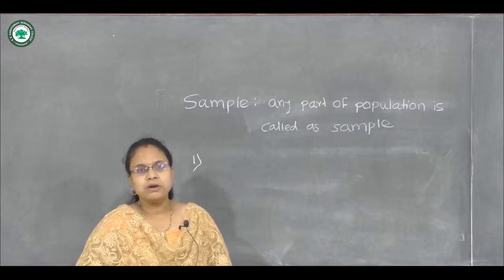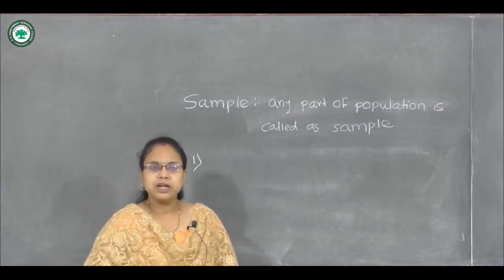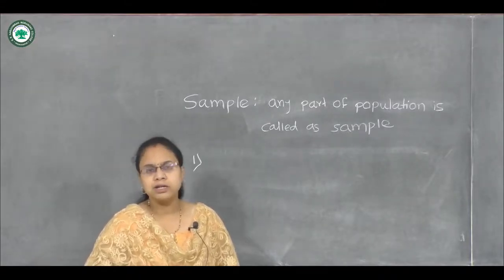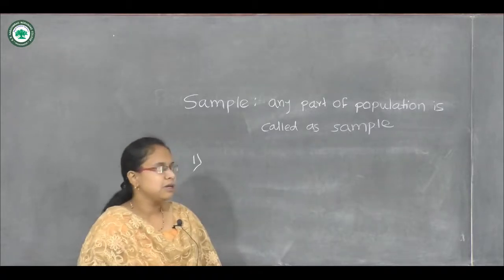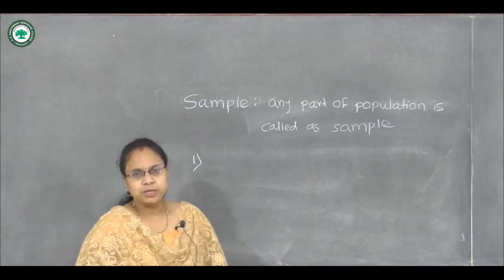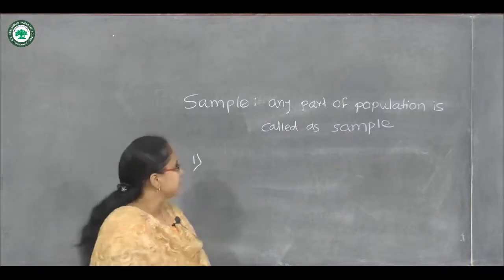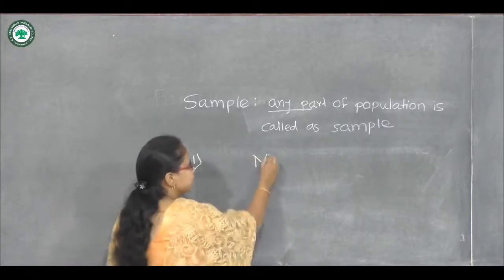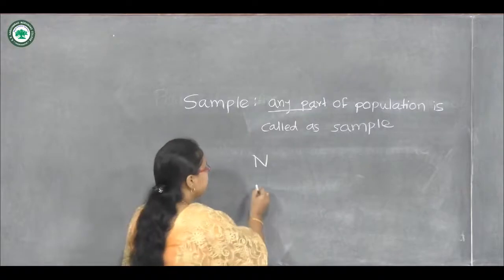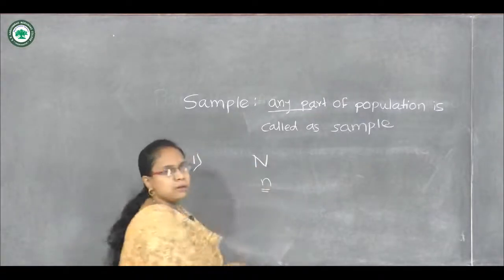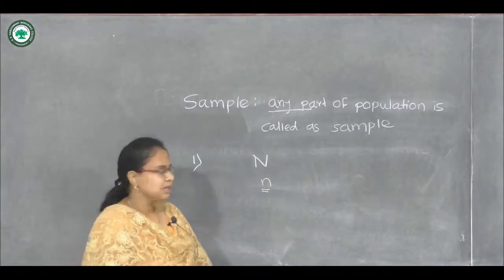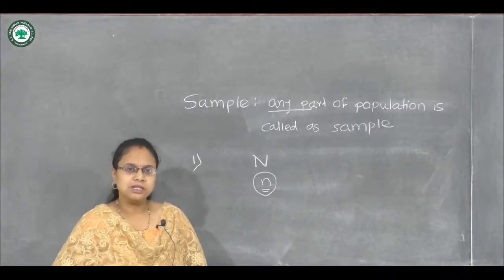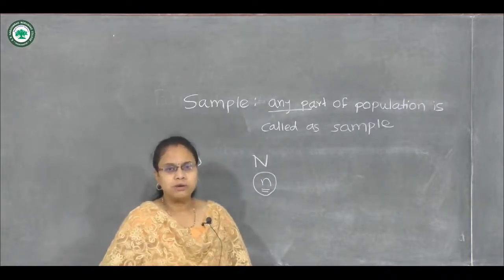Then the college may have a large number of students, and if it is not possible to take each and every student's marks, then we go for a sample. It means we collect information from some students, that is, a part of that population. Suppose there are N students in that college, then we take only a small n number, which is a part of that N, and we study only these n students, and we give the results related to the result of that college.